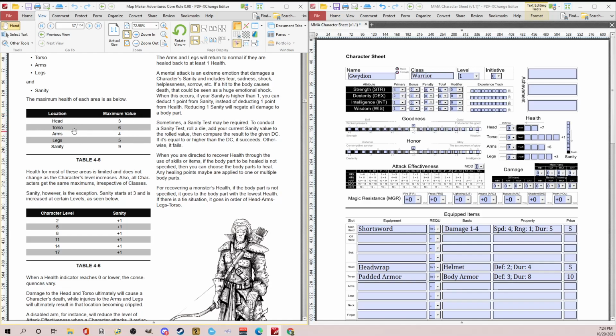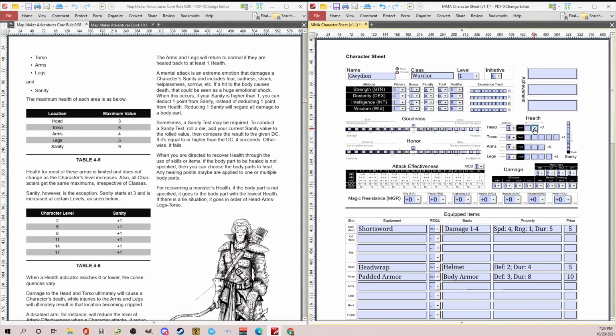So if you read down through this, it tells you the head's maximum value is 3. So in this case, you can check these off as you get hit 1, 2, and then finally 3, which would mean death. Now, the interesting thing is, your health is always the same. This doesn't change. I had forgotten that. So you could have bonuses from armor, like my padded armor, my defense is 3.